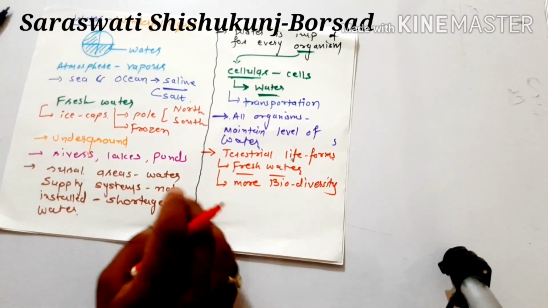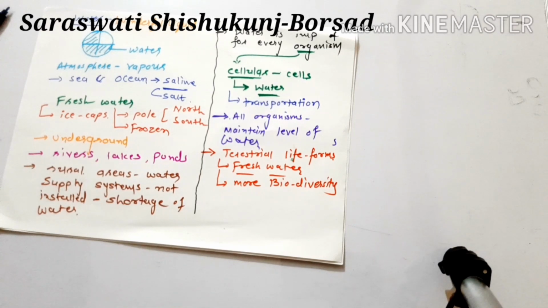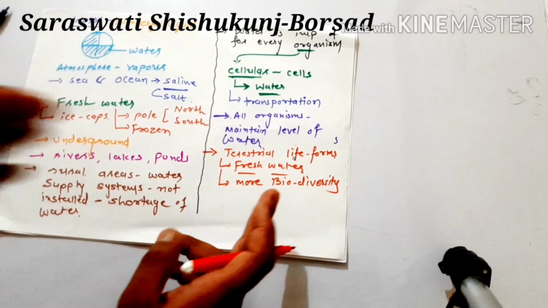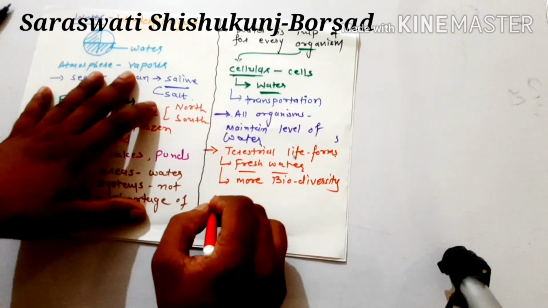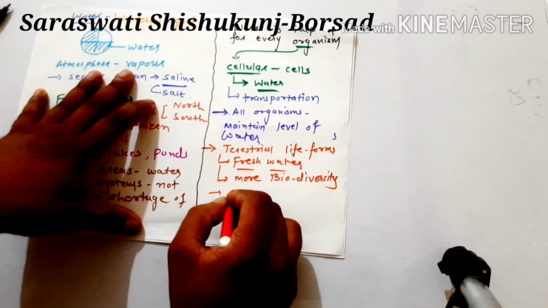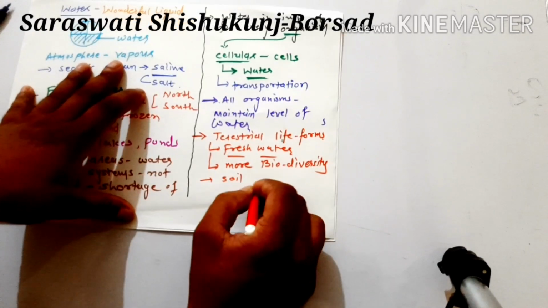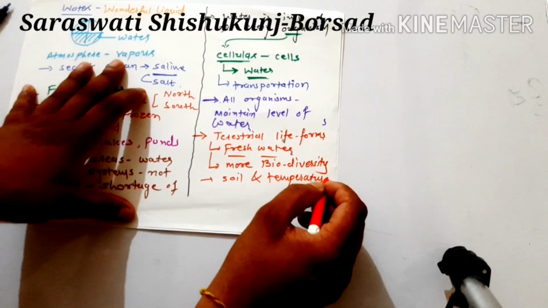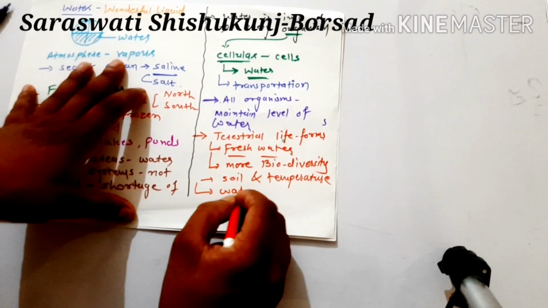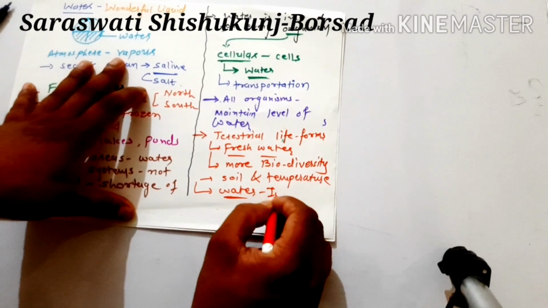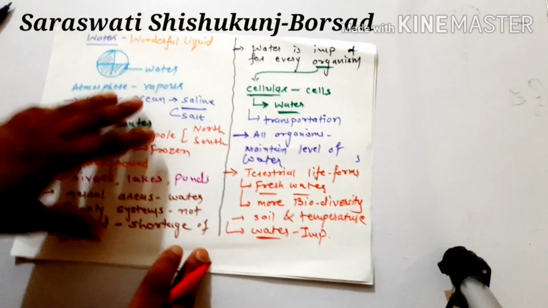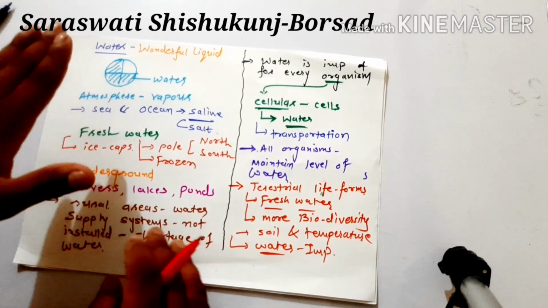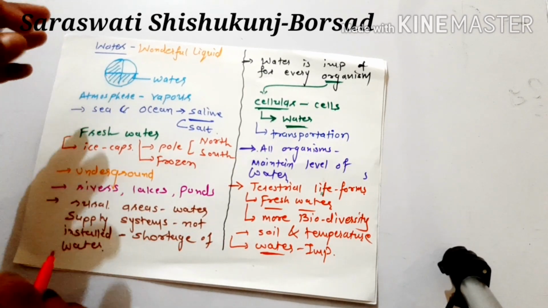So more water will decide the diversity of life. It is not only dependent on water, it is also dependent on the nature of soil and temperature. But water is also an important factor to decide the biodiversity, right? So due to all this importance, water is known as a wonderful liquid.